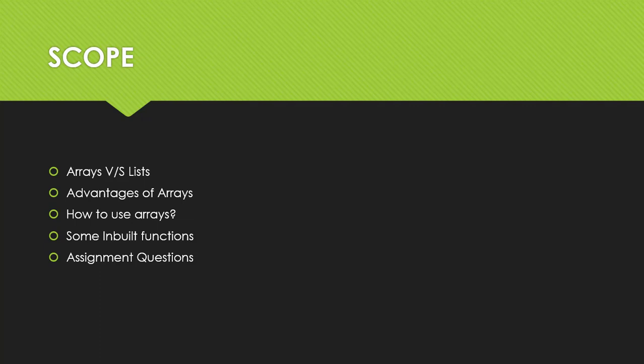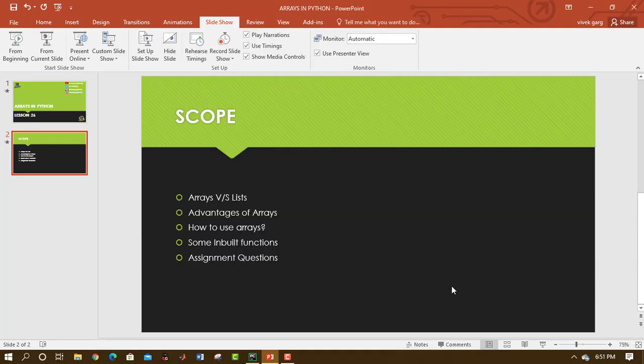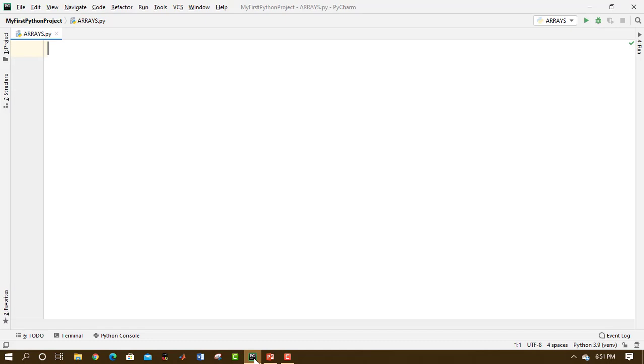Let's get started. See, we have already worked with lists and we have worked with tuples. We already know how that works. If we have a list of numbers or maybe names or both, we can go with lists or tuples. That is fine. But then what is the need of arrays? If we can do all the stuff with lists or tuples, what is the need of arrays?